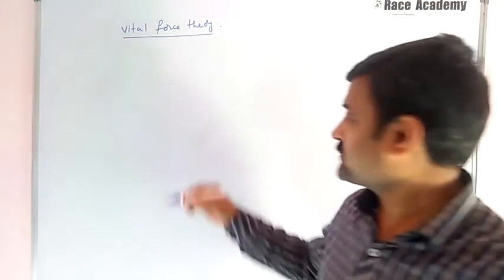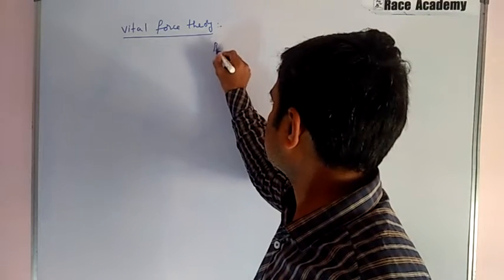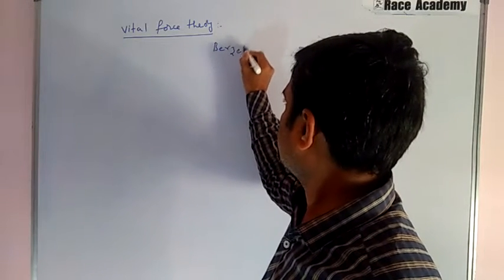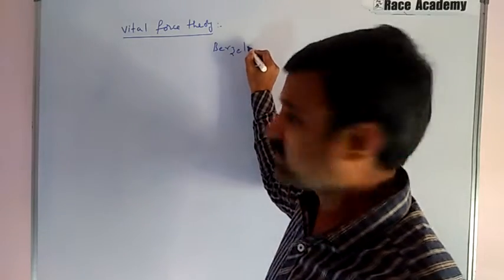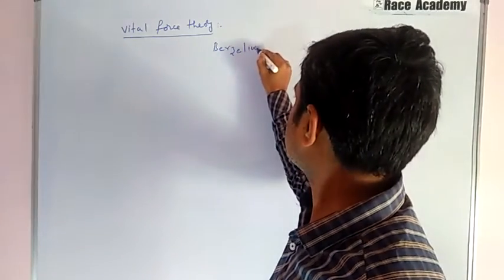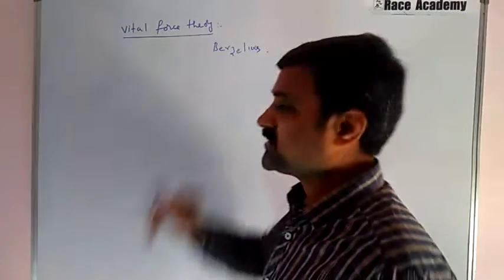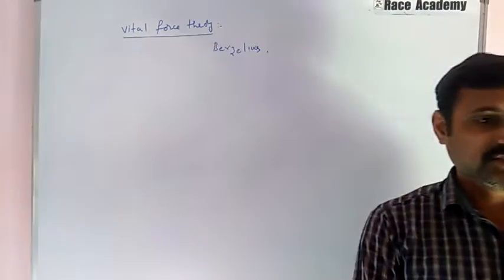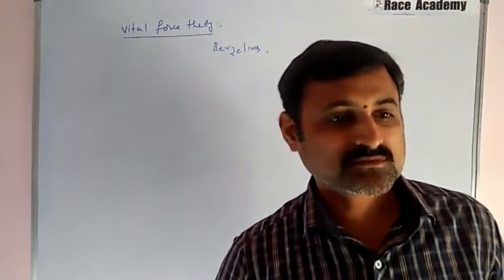One scientist's name is Berzelius. Actually, this scientist Berzelius is a Swedish chemist.